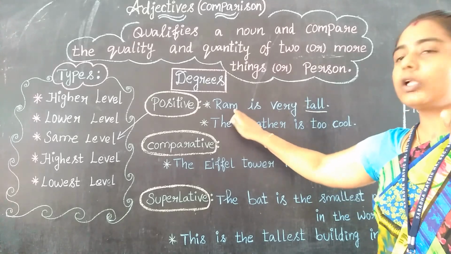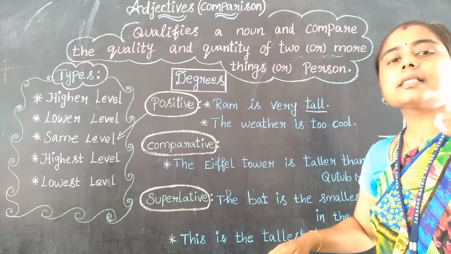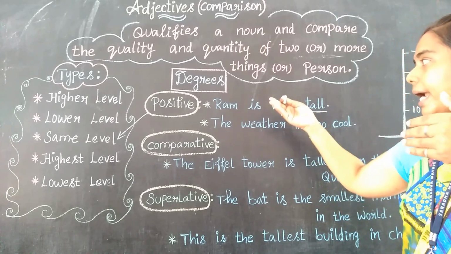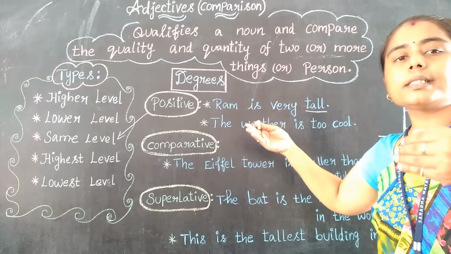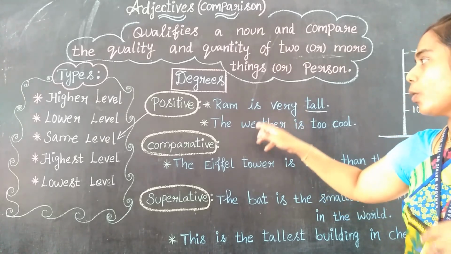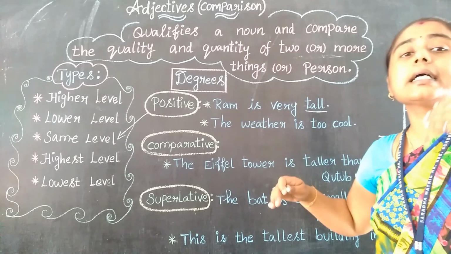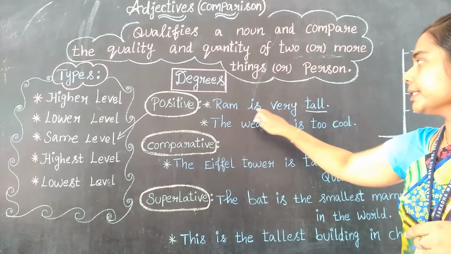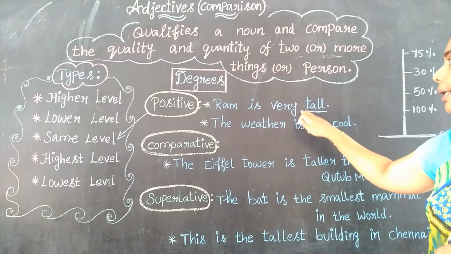We are explaining about only one person, his manner or his performance, his activities. Whatever it is, we are explaining about the concerned person, a single person, right? Ram is very tall.